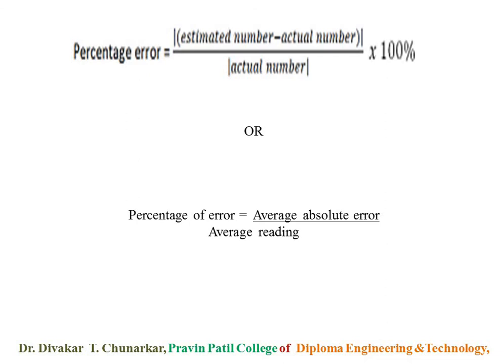So this is very useful: percentage error, relative error, systematic error, random error, and why error occurs in the instrument. This is very important in your daily life.